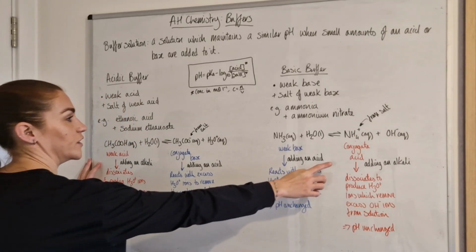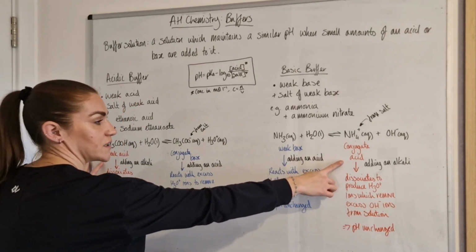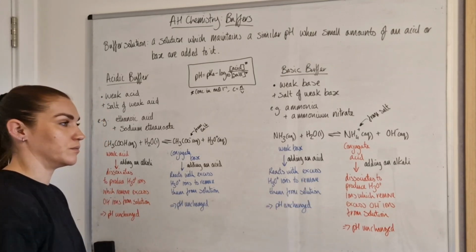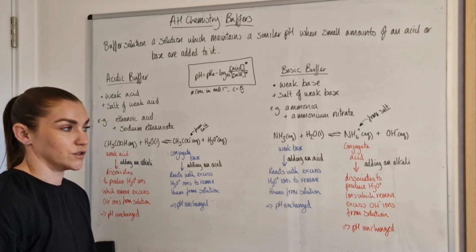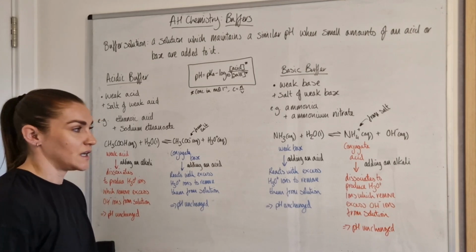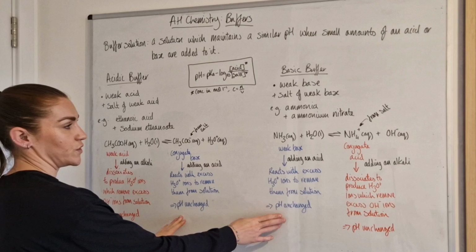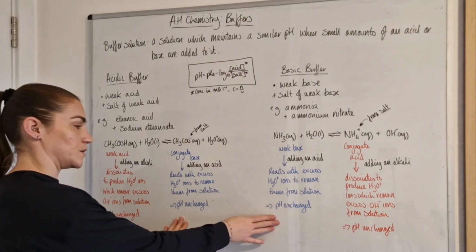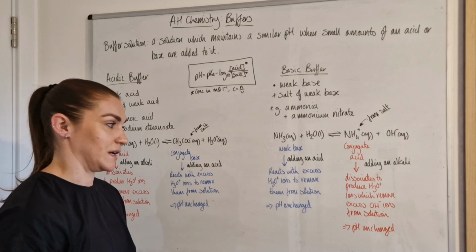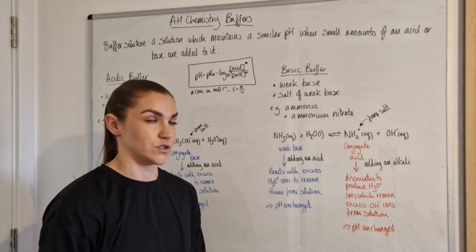As you can see, for both your weak acid and your conjugate acid, the reason for how they work in the buffer is the same. They both dissociate to produce the hydronium ions that will remove the excess hydroxide ions. And in both situations, your weak base or your conjugate base ion will react with any excess hydronium ions in order to remove them from the solution.